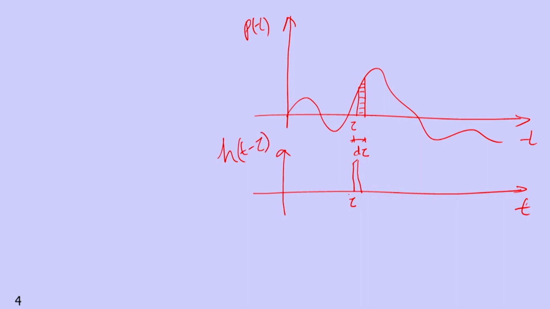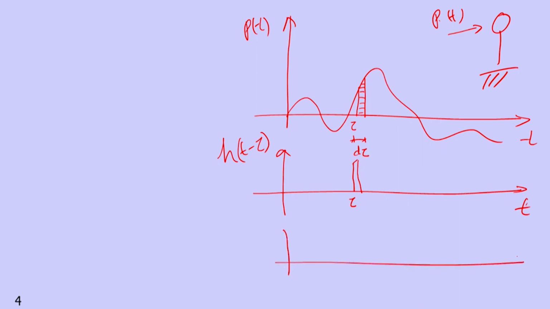So, say a structure is there and this force P of t is acting on it, but this impulse is acting at tau. That means before this tau value there will not be any response. If I plot the response of this system, this is the response h of t minus tau. The response will start at this point only.